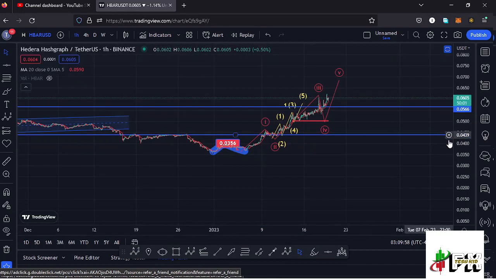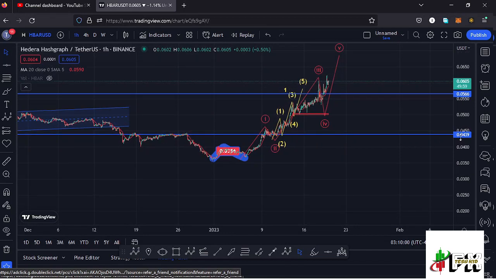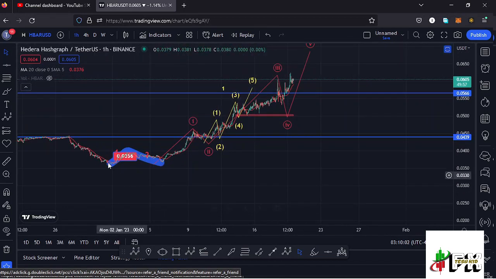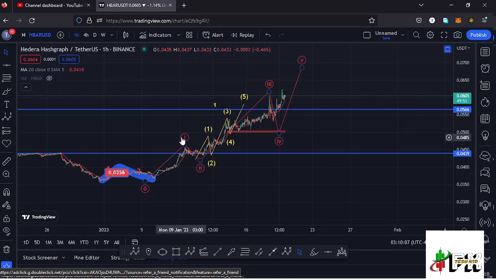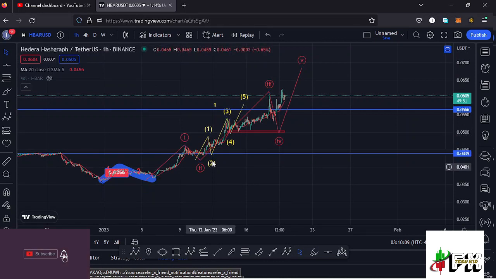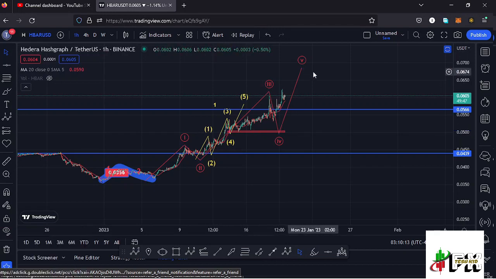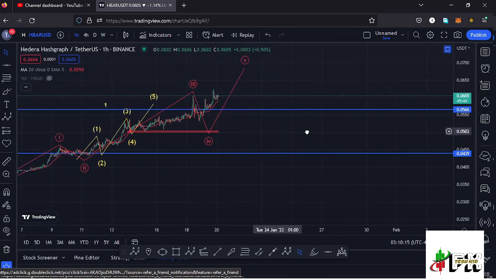That bounce to the upside has been obeying the Elliott wave structures, where you can see that we have this 1-2 setup before we started this Elliott wave structure, having that as the first wave. Then you have seen a wave 2, and I believe in the formation of that wave 3 before we see a wave 4, then continue pushing even higher in the formation of that wave 5 to the upside.